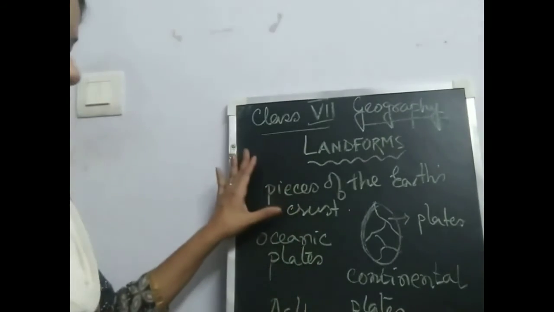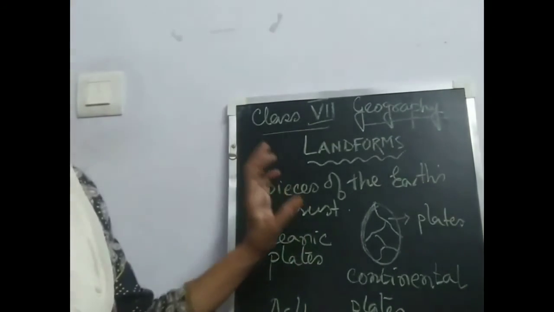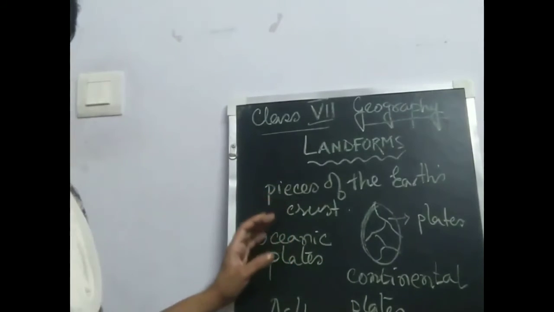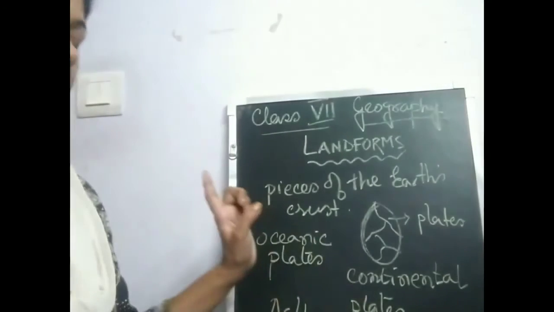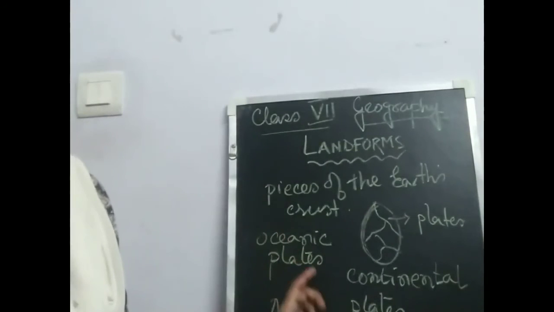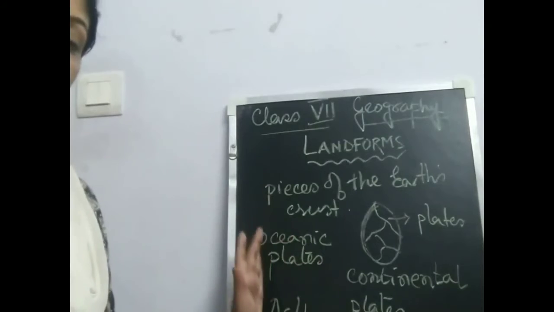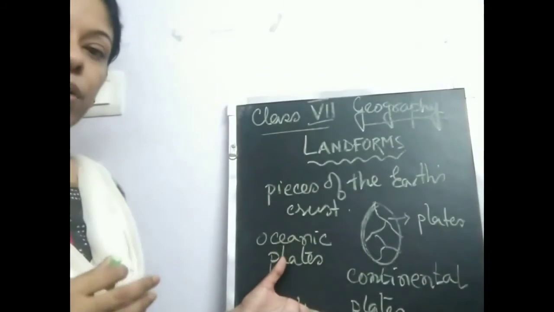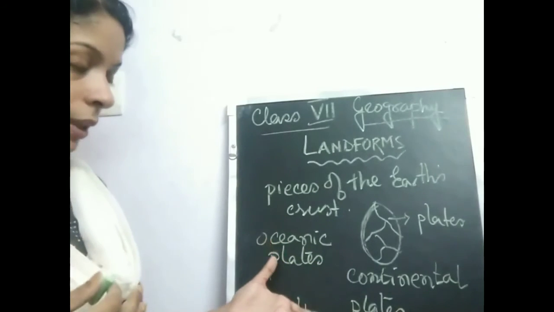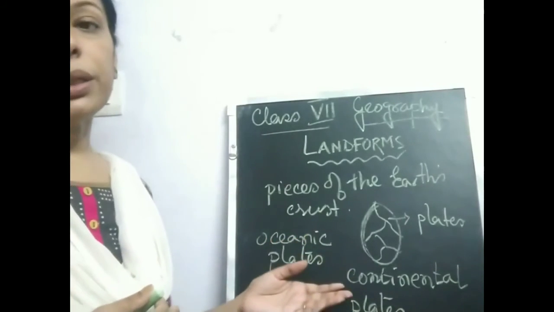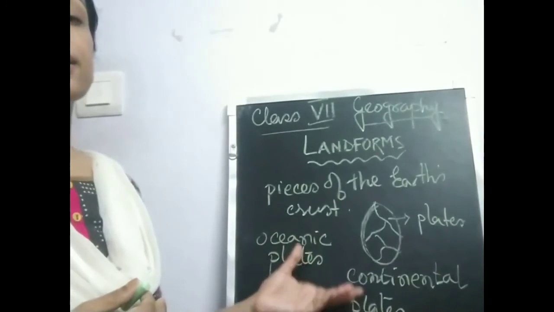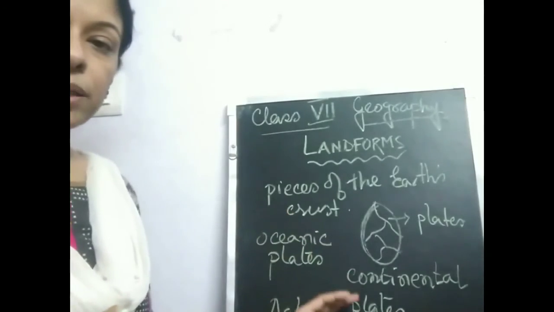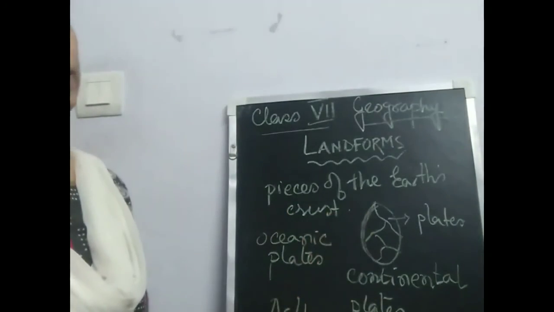So endogenous forces work within the Earth's interior. There are two types of plates, oceanic plates and continental plates. The oceanic and the continental plates are not static, they are moving, and when they start moving, they move in a very slow motion. But when the magma tries to come out from the interior of the Earth, it exerts pressure. Due to that pressure, the oceanic plates move, and the continental plates also start moving.